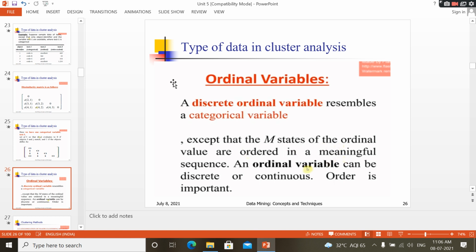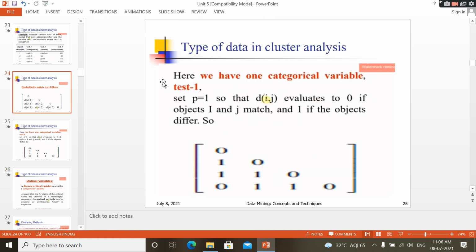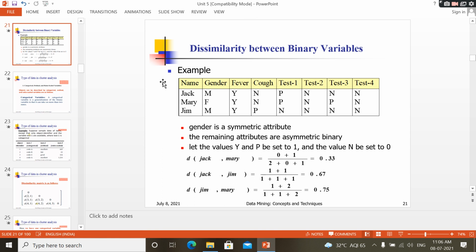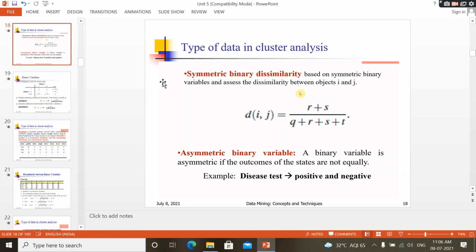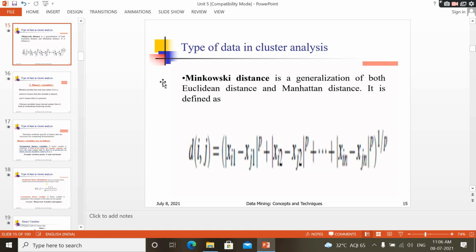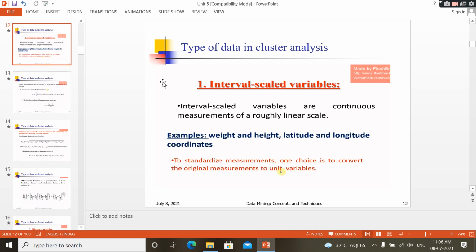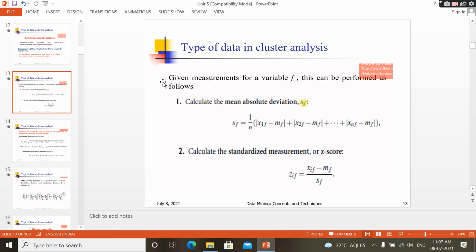So these are actually the four types of variables we will see in cluster analysis. We can apply clustering on all these types of data. In the previous session we discussed the remaining two types, interval scaled variables and binary variables. Once again I recap those two types. Interval scaled variables means it contains intervals, for example 10 to 20, 40 to 60, some interval. So we have to find the distance for this interval variable.